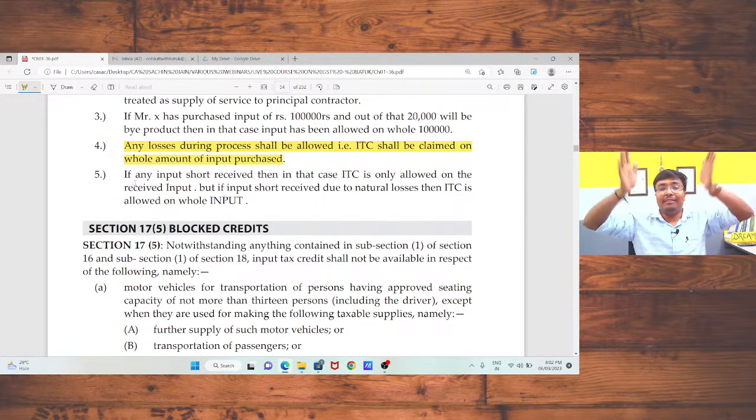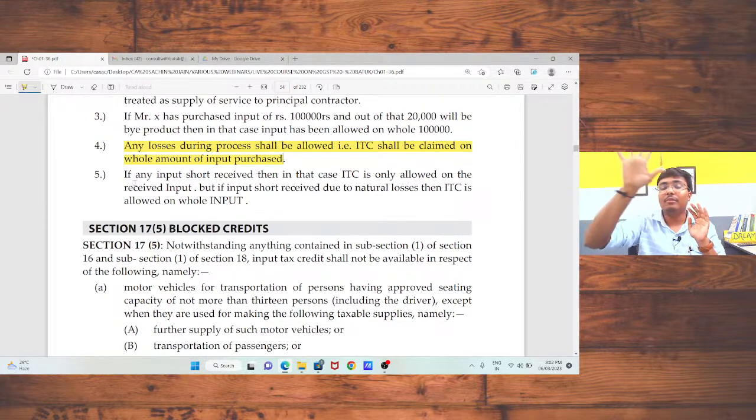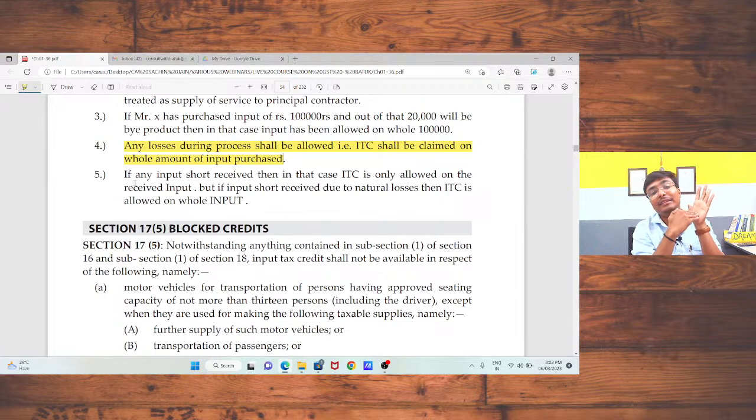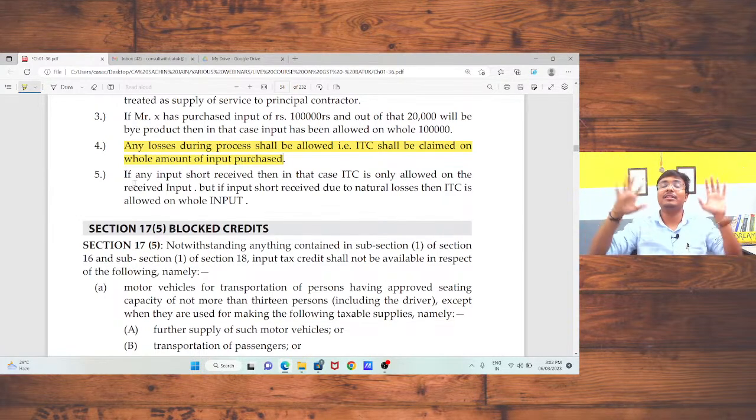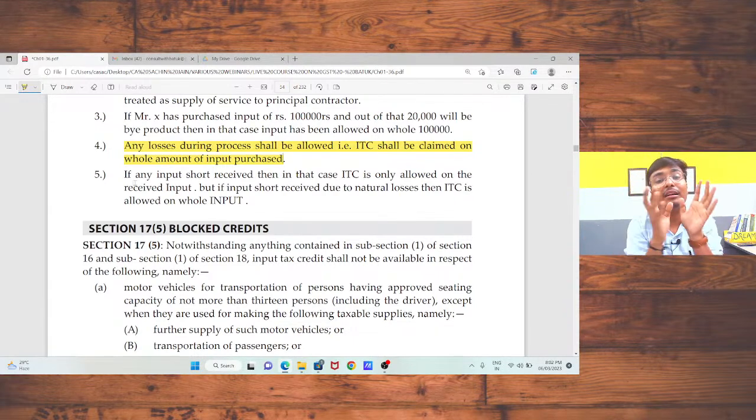Okay, sir. So in our today's session, we had discussed section 15, that is value, with rules 29, 30, 31, 32. We had already discussed the concept of pure agent. After that, we had discussed section 16, subsection 1. That is, if you are going to buy certain things and you are using the same in the course of furtherance of business, in that case, you are eligible to take the input tax credit, but you need to follow the conditions mentioned in section 16, subsection 2.